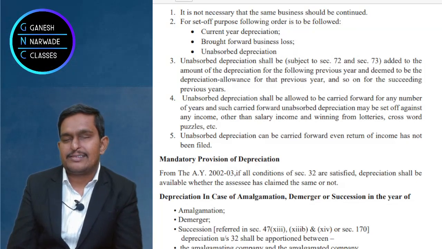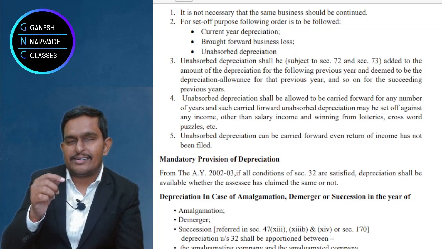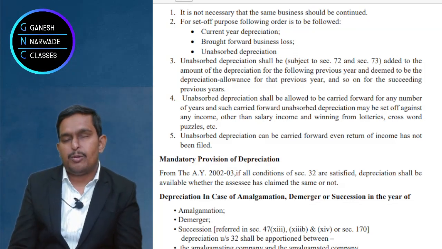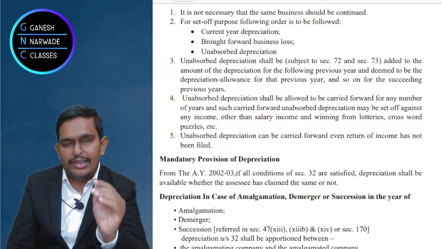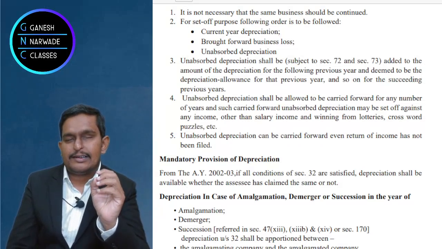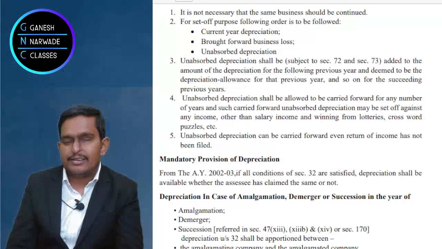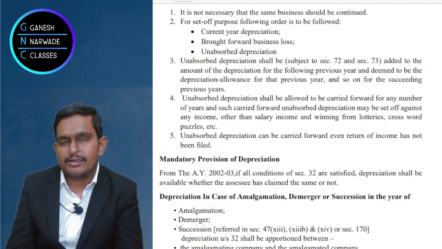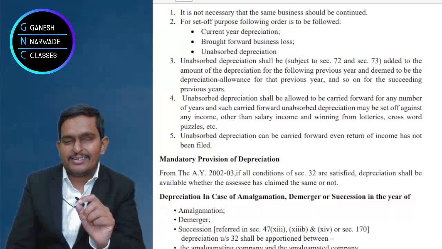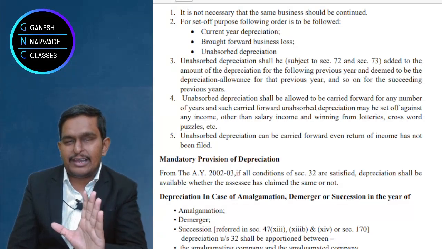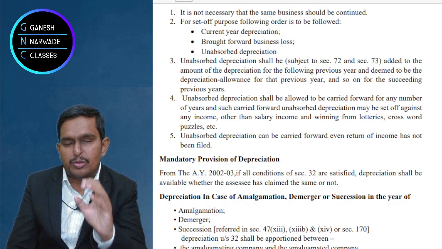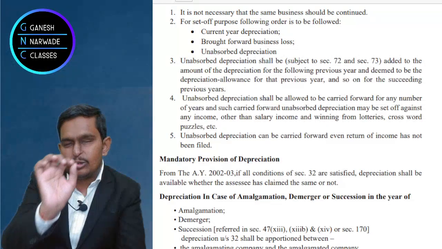But please understand what the sequence should be. How should we do it? Suppose in the next year from business income we have to deduct the current year depreciation, any brought forward business losses, and even we have unabsorbed depreciation. So what should be deducted first, what second? For your knowledge, next year when you compute business income, you will deduct all expenditures under sections 30 to 36.